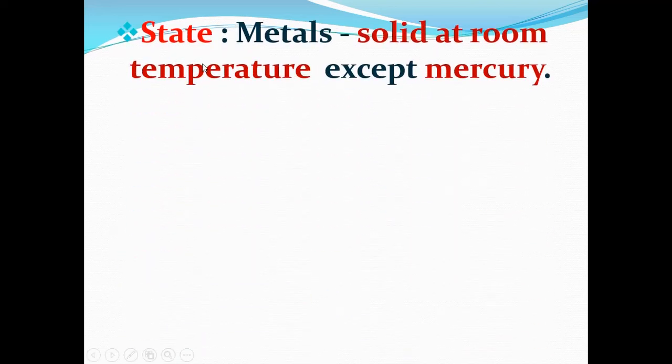Next property is state. We know there are three states of matter. So metals occur in solid state at room temperature except mercury. Mercury is the only metal which occurs in the form of liquid. But all other metals are solid at room temperature.